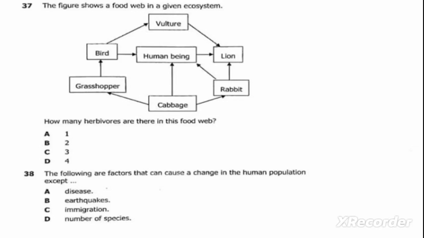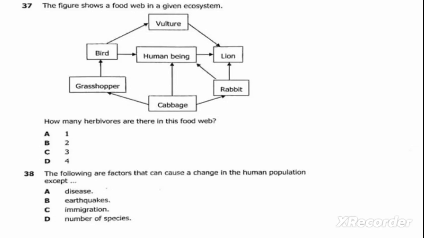Question 37 reads: the figure shows a food web in a given ecosystem. How many herbivores are there in this food web? Herbivores are animals that feed on vegetables only.